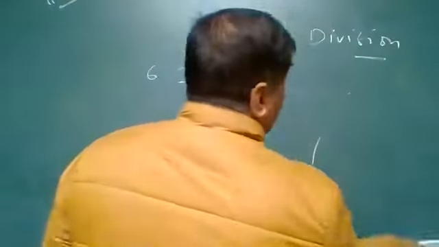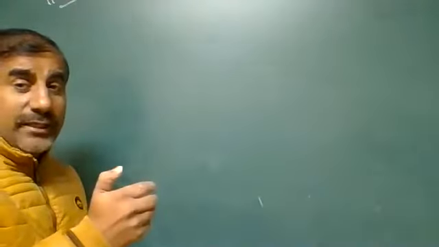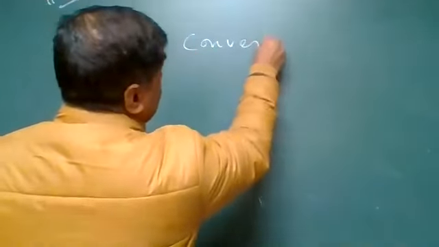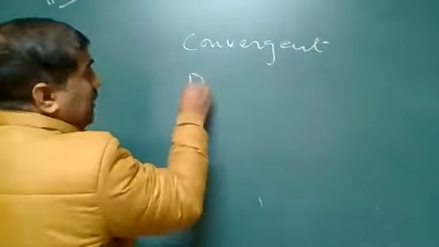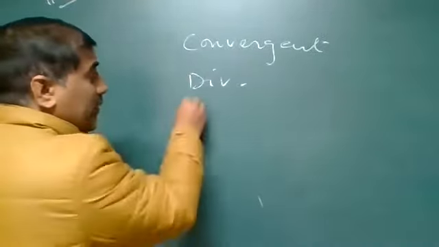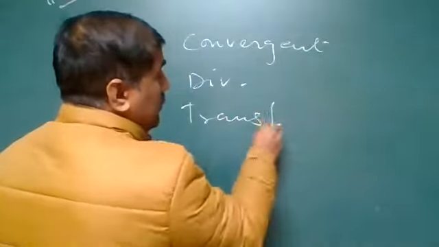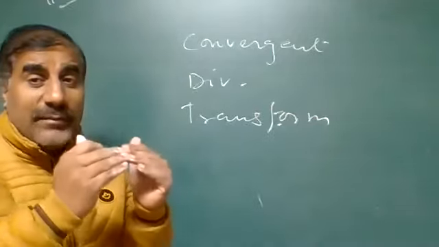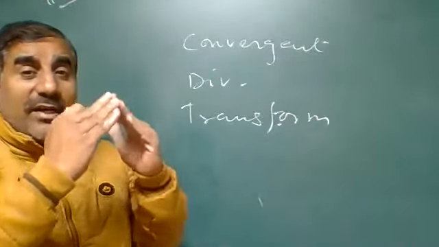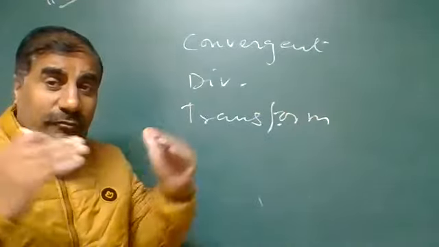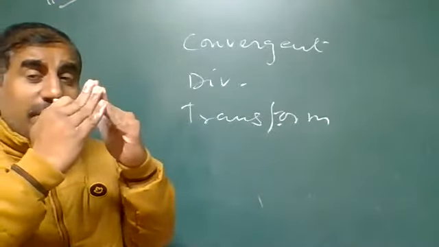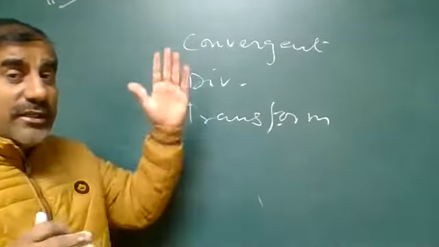Now the next issue comes: how are these physical divisions made? So in this chapter we'll discuss the convergent plate, the divergent plate, and the transform plate. When two plates move in the same direction, some part may be uplifted. That is known as the convergent plate. When two land masses move in the same direction and are uplifted due to the pressure, that is known as the convergent plate.